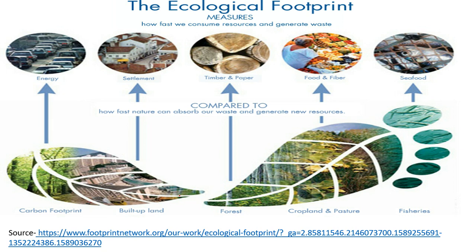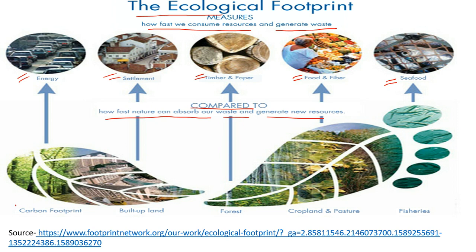So what exactly does it mean? The ecological footprint measures how fast we consume resources and generate waste. What are the resources? Energy, settlement, timber and paper, food and fiber, seafood, compared to how fast nature can absorb our waste and generate new resources.